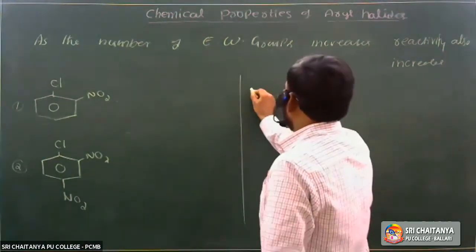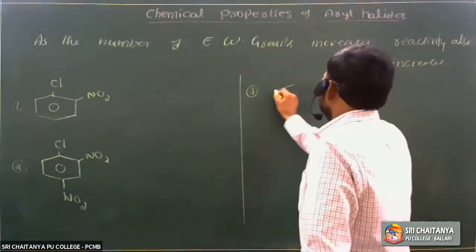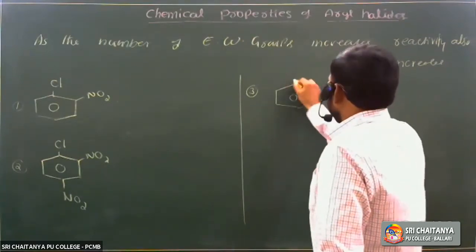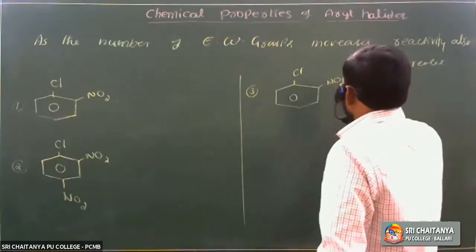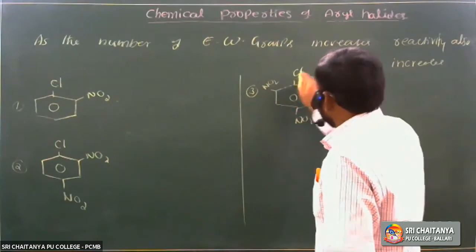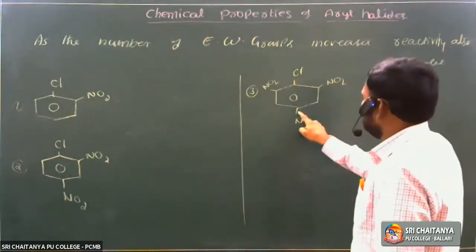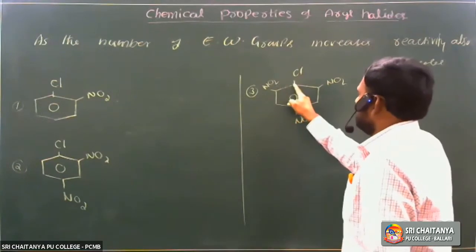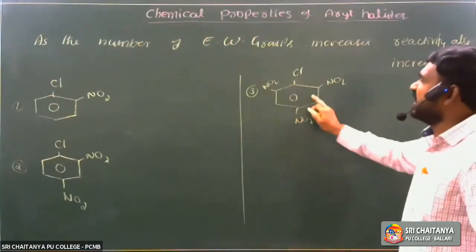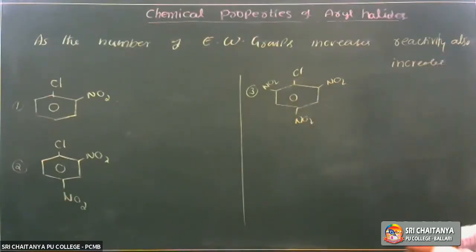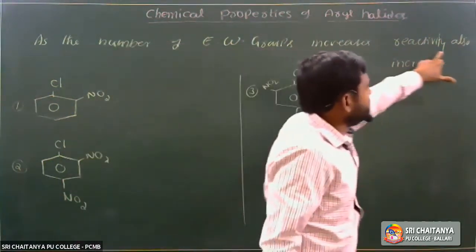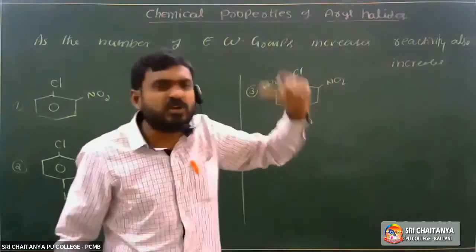The haloarene containing three nitro groups is a benzene ring with Cl, and nitro groups at positions 2, 4, 6: trinitrochlorobenzene. So as the number of electron withdrawing groups increases, reactivity also increases.